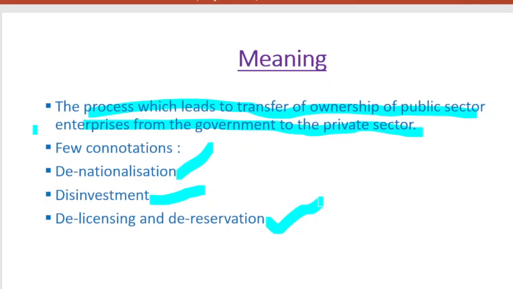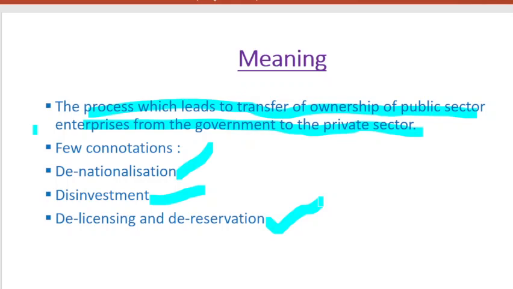So denationalization. Acha, before going into this connotation, I would like to bring your attention to a little history of how this privatization originated. It refers back to the 1980s and 1990s, in the Western countries, the United Kingdom and USA, where this concept originated, or where they adopted this concept.